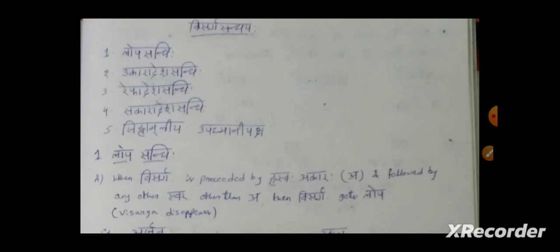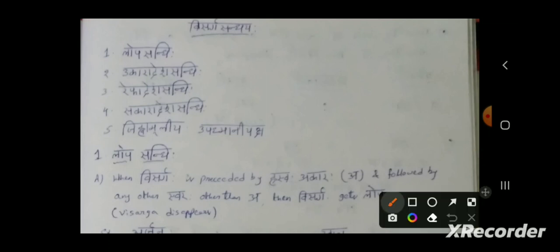So till now we have seen Swara Sandhi classification and Vyanjana Sandhi classification, and today we are going to see Visarga Sandhi classification. There are 5 types of Visarga Sandhi. Those 5 types are called Visarga Sandhayaha.